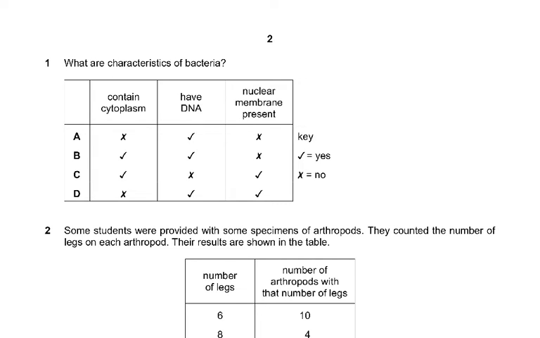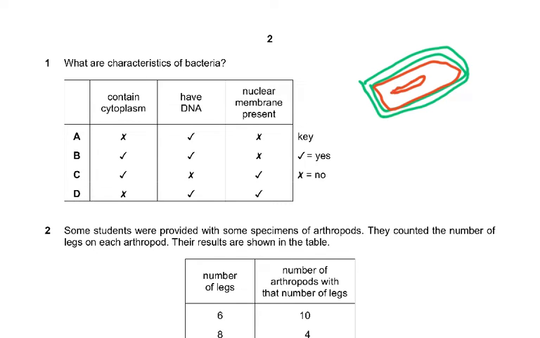Now, question 1, what are the characteristics of bacteria? If everybody remembers, there's a cell wall, then there is a cell membrane, and inside this there is cytoplasm, and then there's circular DNA, and then there are these ribosomes, which is where it can make its own proteins. So it does not have a nuclear membrane, it does not have any of the organelles. It does not have mitochondria, but please remember, they do respire. They respire and they are living organisms.